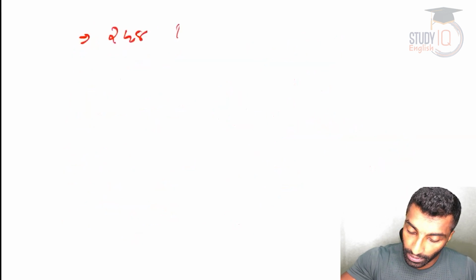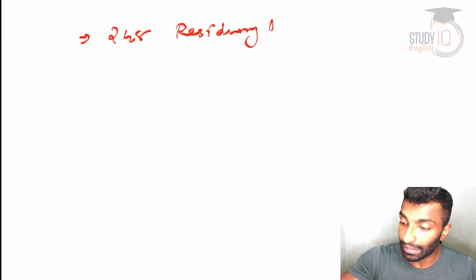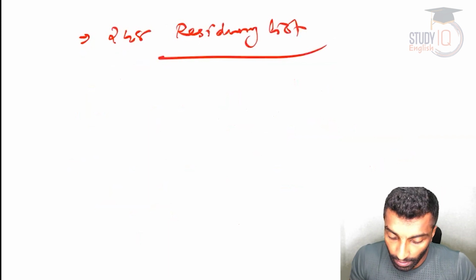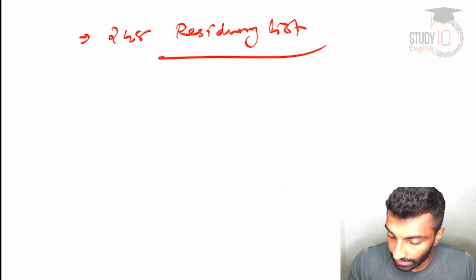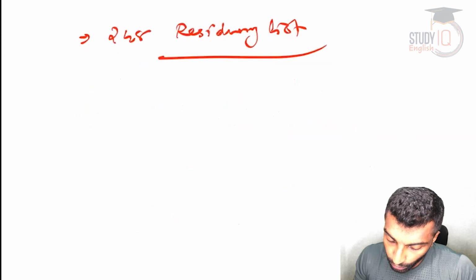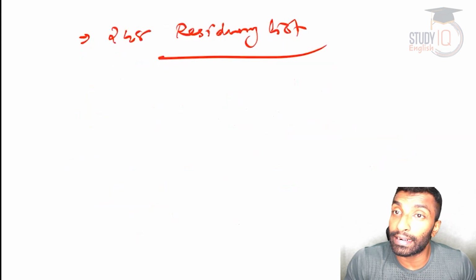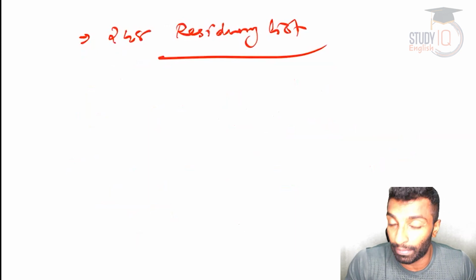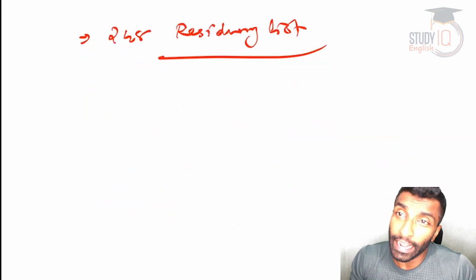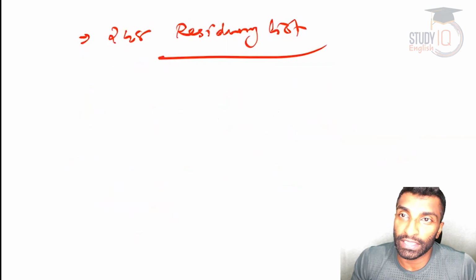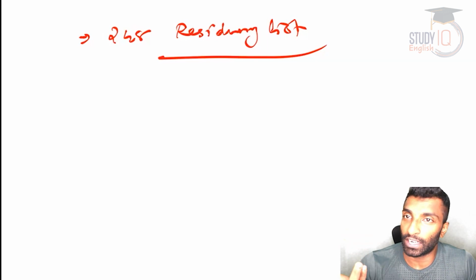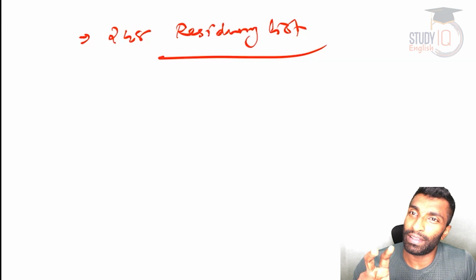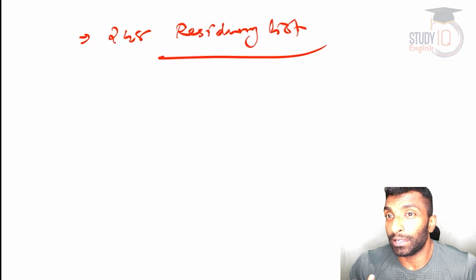And now the residuary list. Article 248 is talking about the residuary list, right? There are three lists. You can see the union list, state list, and the concurrent list. Apart from that, Article 248 is talking about the residuary list, and the residuary power of lawmaking belongs to the Parliament. That means if things are not coming in any of the three lists mentioned in Schedule 7, which I've discussed already, the union list, the state list, and the concurrent list.